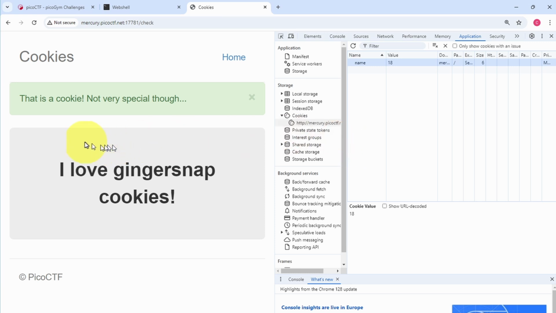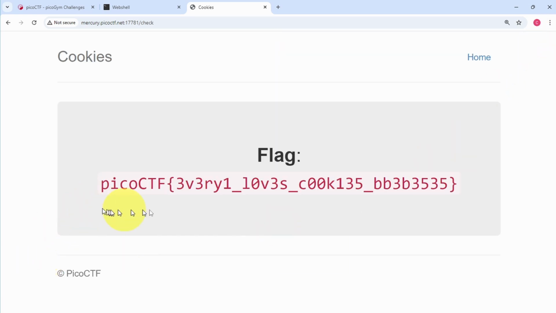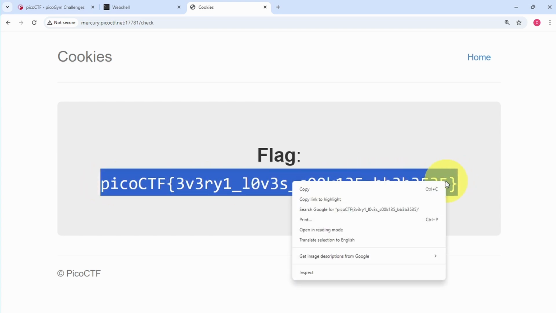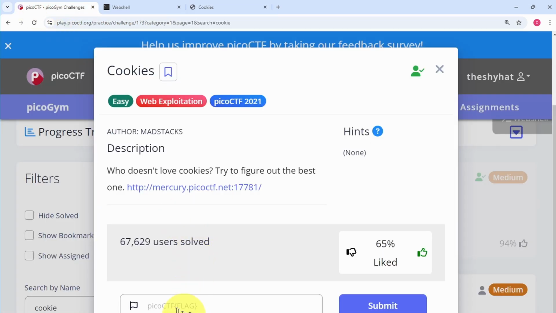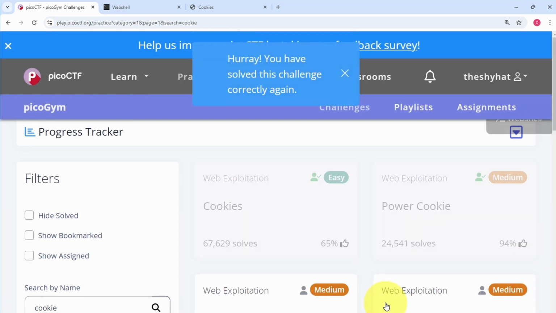And cookie number 18 is the flag. So the flag over here is everybody loves cookies. We can copy this and then go over to the challenge description page, paste in the flag, and click on Submit Flag. And then we're finished.